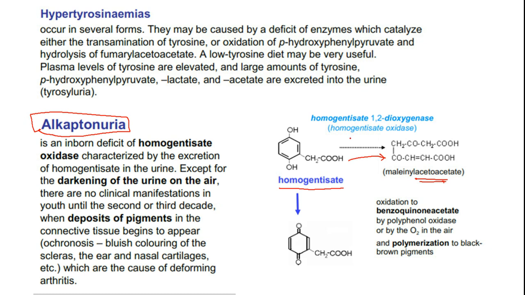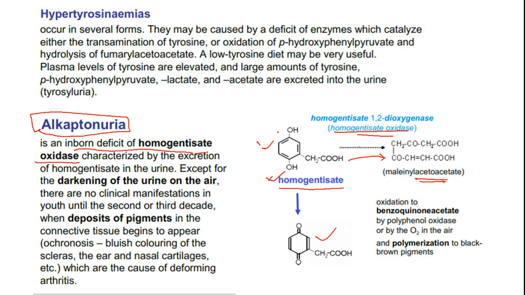Here homogentisate oxidase is the enzyme which does this job, but if it fails, then so much homogentisate will be there in your system, and it will be excreted as such. So an inborn deficit of homogentisate oxidase enzyme results in this kind of problem. Normally, except for the darkening of the urine on air, if you collect the urine sample and keep it open, it will darken because of the formation of benzoquinone acetate, by polyphenol oxidase or by oxygen in the air.